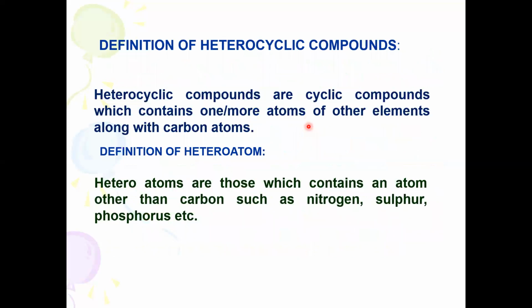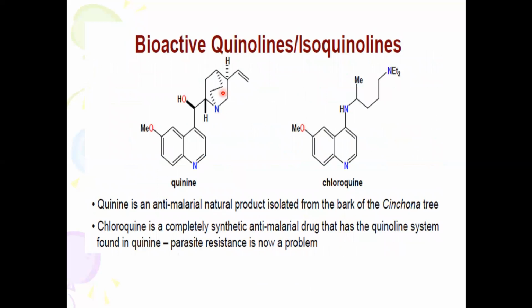You can see here some important bioactive quinolines. You have heard about antimalarial drugs like chloroquine. This is the quinine moiety, and here you will find the quinoline. Quinine is an antimalarial natural product, and this is a quinoline structure, a heterocyclic moiety. Chloroquine also consists of quinoline.